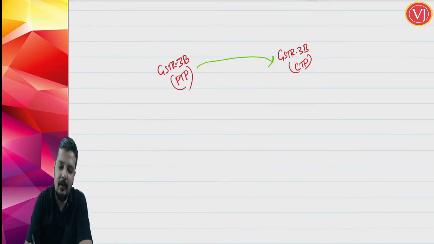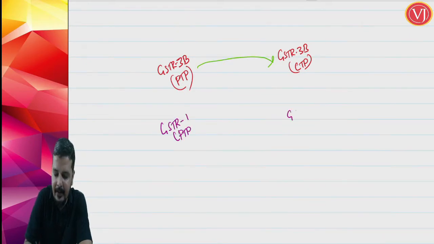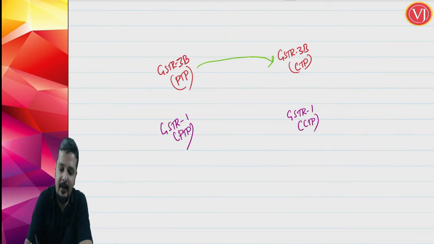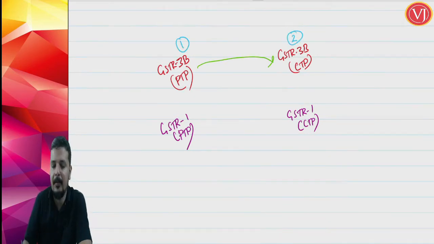Whereas, when you talk about GSTR 1, if I have not filed GSTR 1 of the previous tax period, even then I can file GSTR 1 of the current tax period. For GSTR 3B, first I have to file GSTR 3B of the previous tax period, then GSTR 3B of the current tax period.